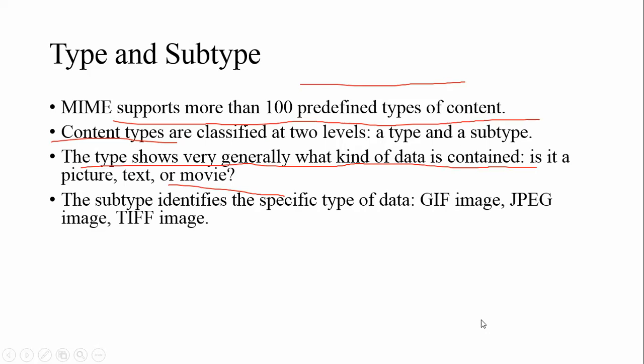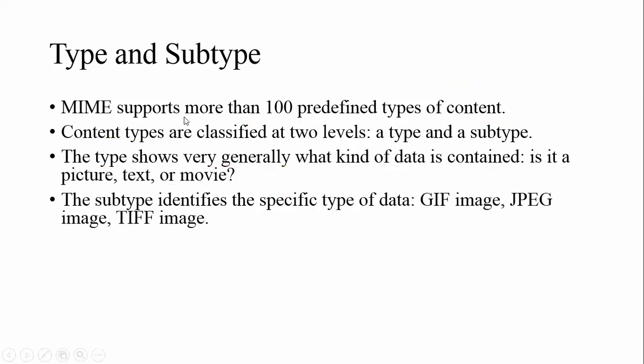There are types and subtypes. MIME supports more than 100 predefined types of content. Content types are classified into two levels, that is type and subtype. Type shows very generally what kind of data is connected. Is it a picture, text, or movie? For example JPG. What kind of data is being transmitted through the mail? We have to submit all the information through this extension.